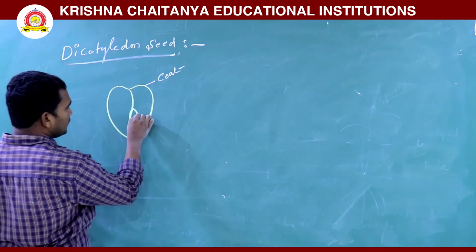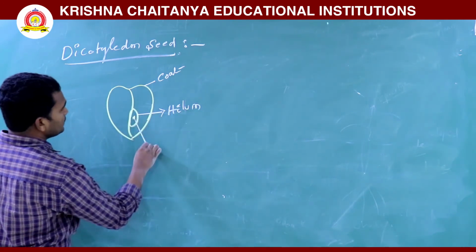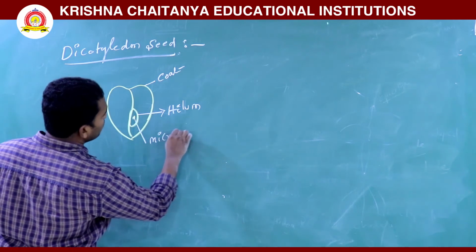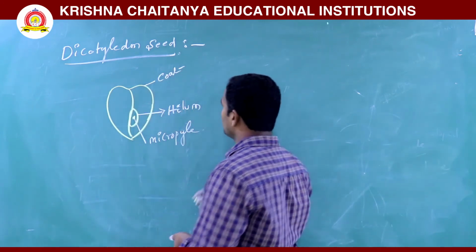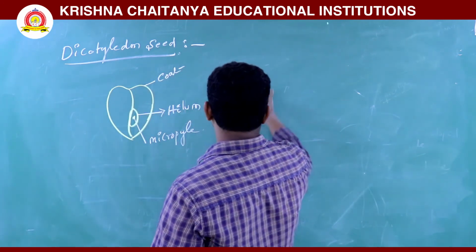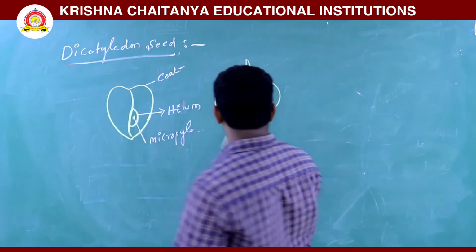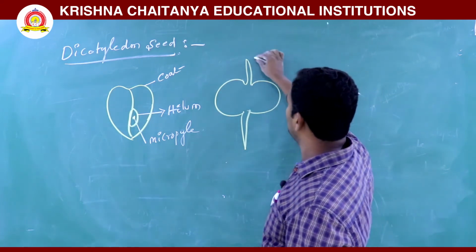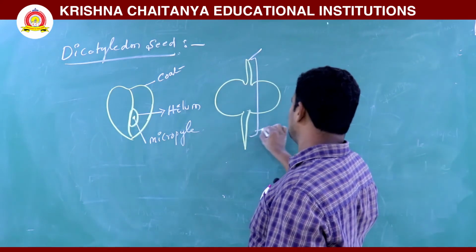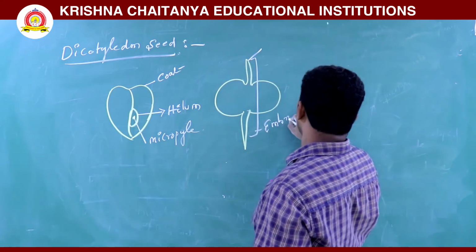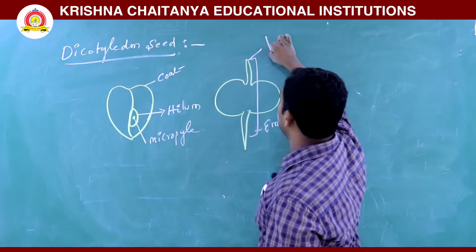Here, this is called a hilum. This is called a micropyle. Next, on the inner side is the embryo. The embryo with this is called the embryonal axis. This is the plumule.